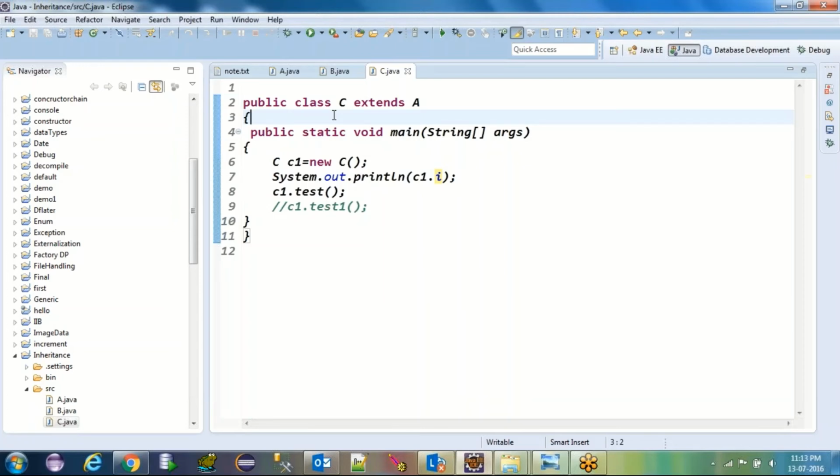Still have a doubt, or are you clear? Yeah, it's quite clear now. You can ask, don't hesitate. If you have something, you can ask. No, as of now, nothing.